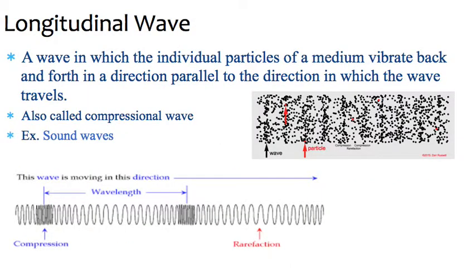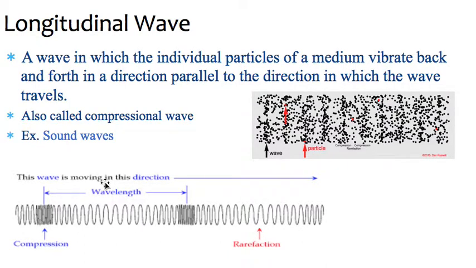First up is the longitudinal wave. A longitudinal wave is a wave in which individual particles of a medium vibrate back and forth in a direction that's parallel to the direction in which the wave travels. These can also be called compressional waves. If you picture this diagram, say these dots all represent the particles in the medium. If this wave were moving to the right, these dots would be moving left and right, back and forth, as this wave travels to the right.